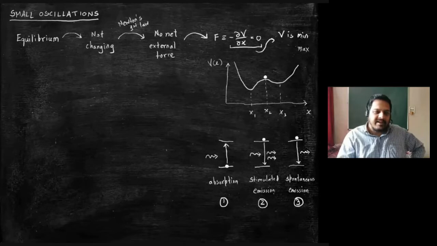But basically, there are ones, there are twos, and there are threes. So this is a very interesting question.